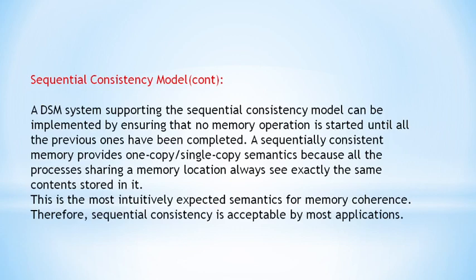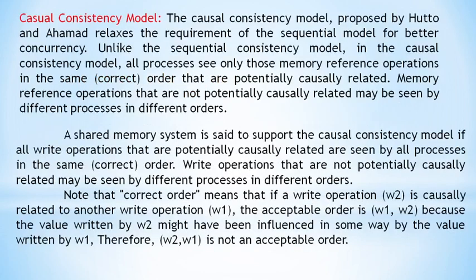Sequentially consistent memory provides single-copy semantics. Why? Because all the processes share the same memory location and we want to see exactly the same contents stored in it. So sequential consistency is acceptable to most applications.